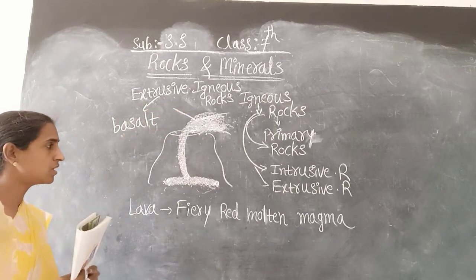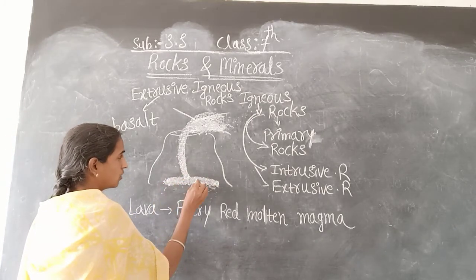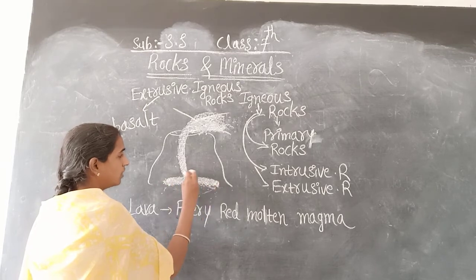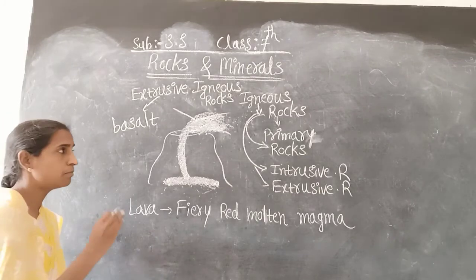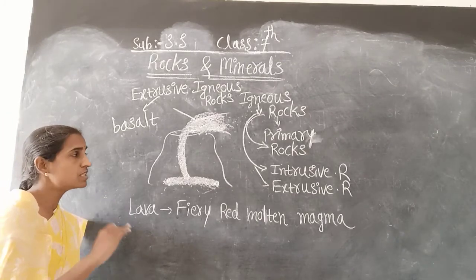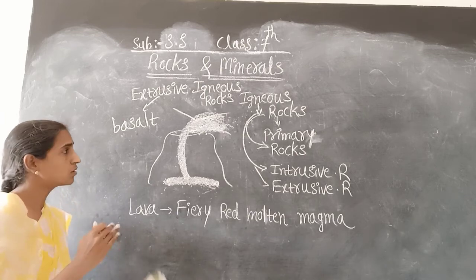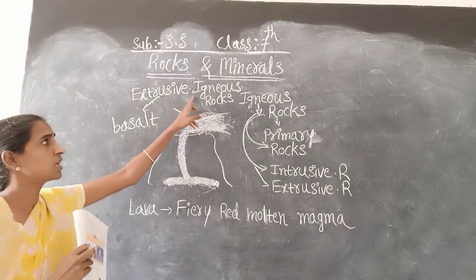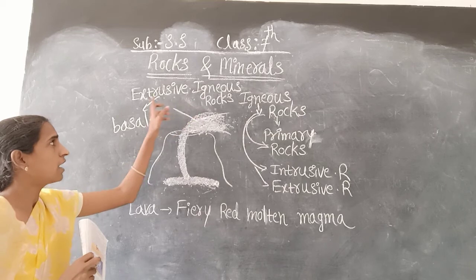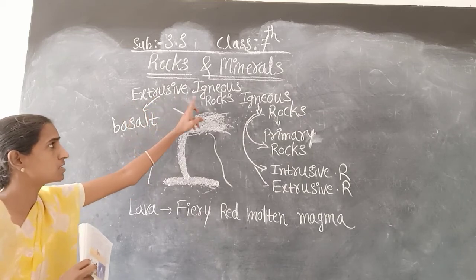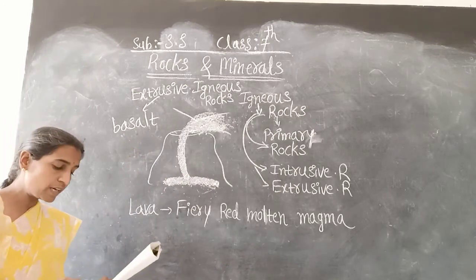Once again I will teach you: when the molten lava comes on the earth's surface, it rapidly cools down and becomes solid. So in such a way, some rocks are formed on the crust. Those rocks are called extrusive igneous rocks. And the best example for this extrusive igneous rock is basalt. Okay, is it clear?